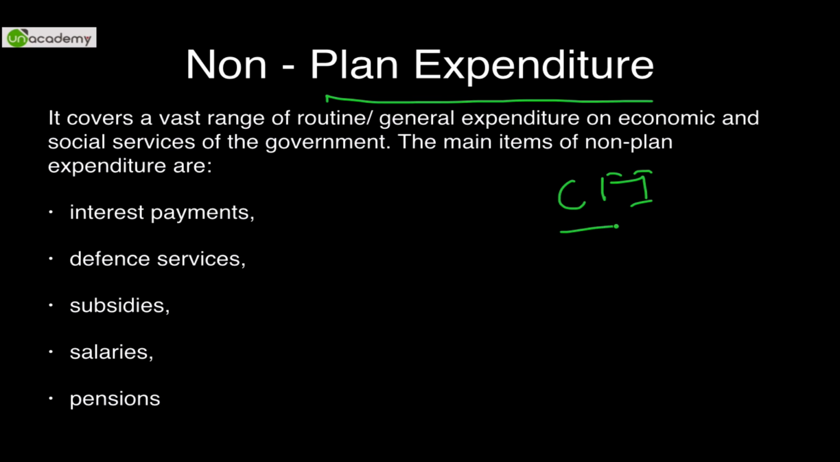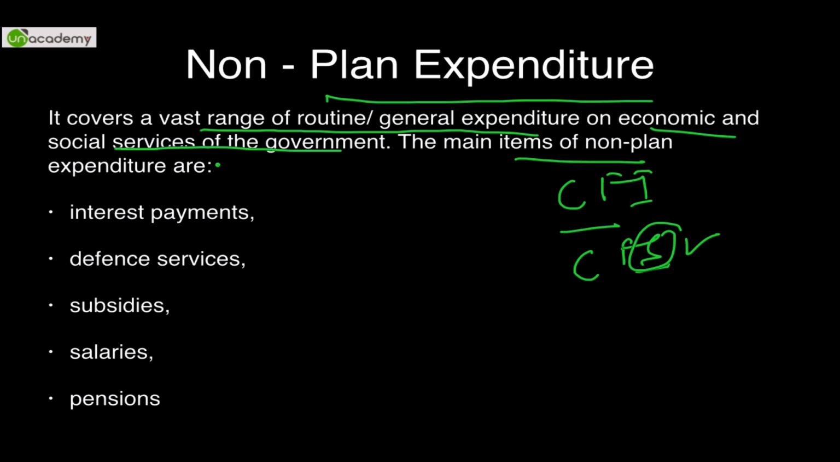Salaries of Supreme Court judges come from CFI. Salaries of High Court judges come from CFS, important from PT, polity point of view. It covers a vast range of routine or general expenditure on economic and social services of the government. Main items of non-plan expenditure are, again, non-plan expenditure, something that has not been planned, something that has to be there, जो होना ही है, no choice.